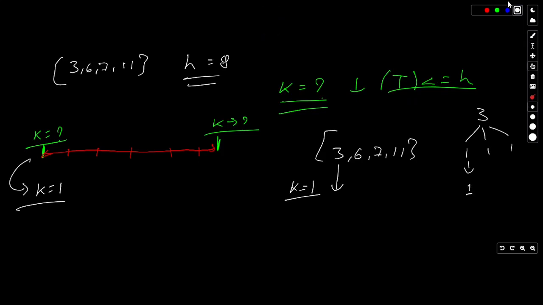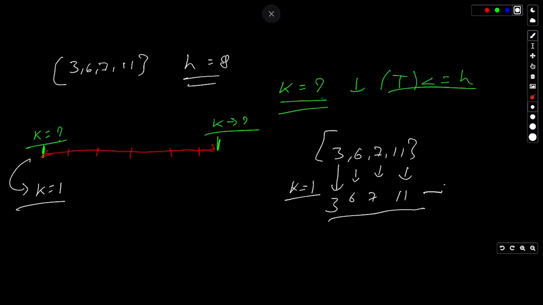Definitely, that means it will take 3 hours to eat this pile, 6 hours to eat 6 bananas, 7 and 11 respectively, and then we will just add them, and whatever total amount of time we get will be our answer, right? So this is what we will start from. We can start from 1, like there is a speed where in 1 hour I'm eating only 1 banana. That could also be the speed of eating bananas, right?